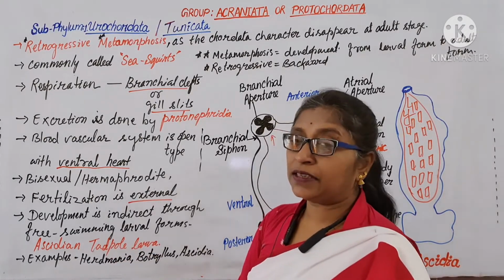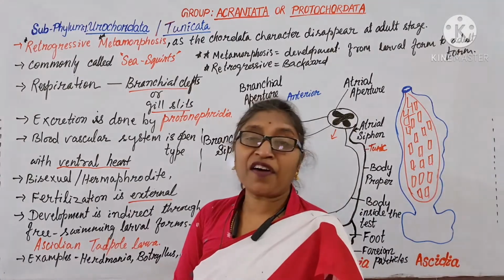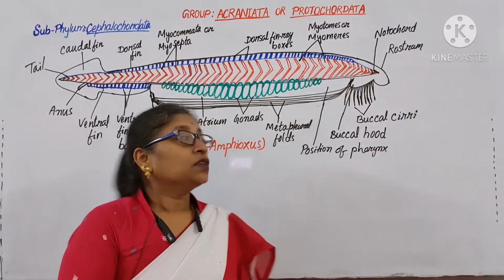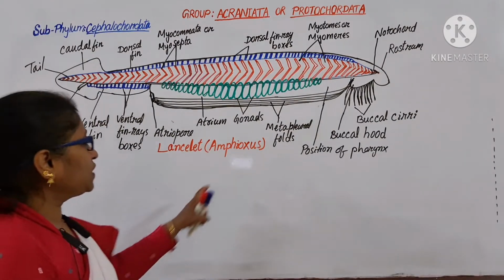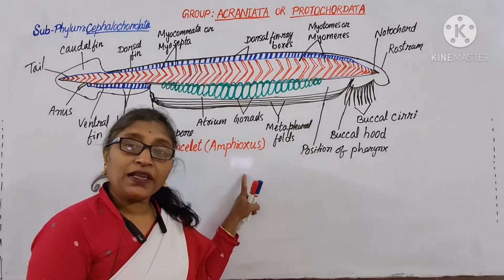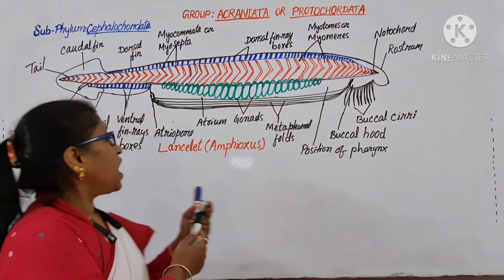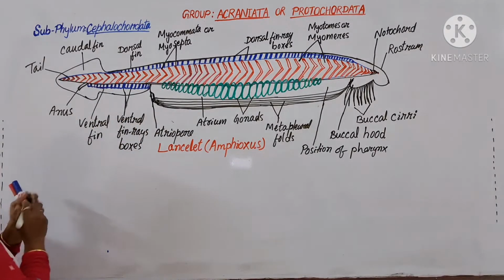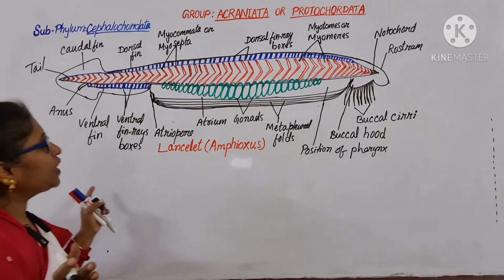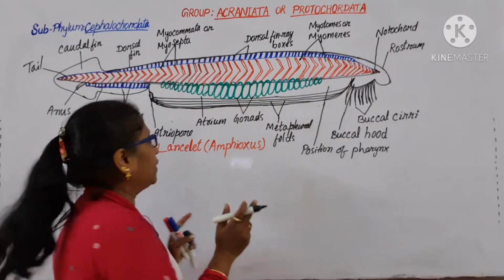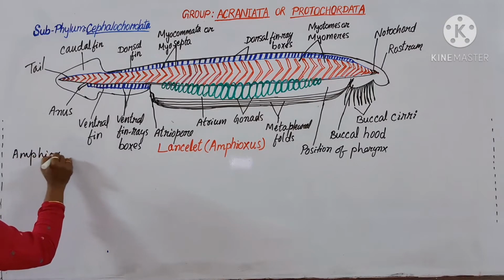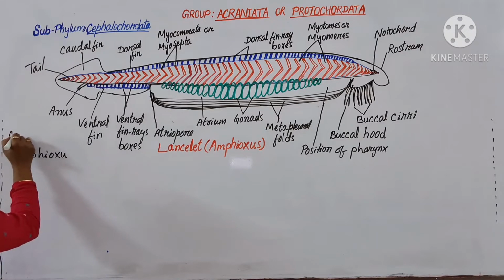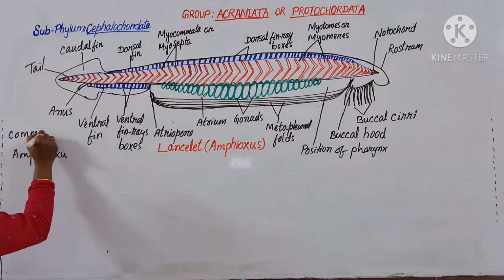Okay, next let us discuss the cephalochordata. The animals are commonly known as Amphioxus. Why are these known as Amphioxus?